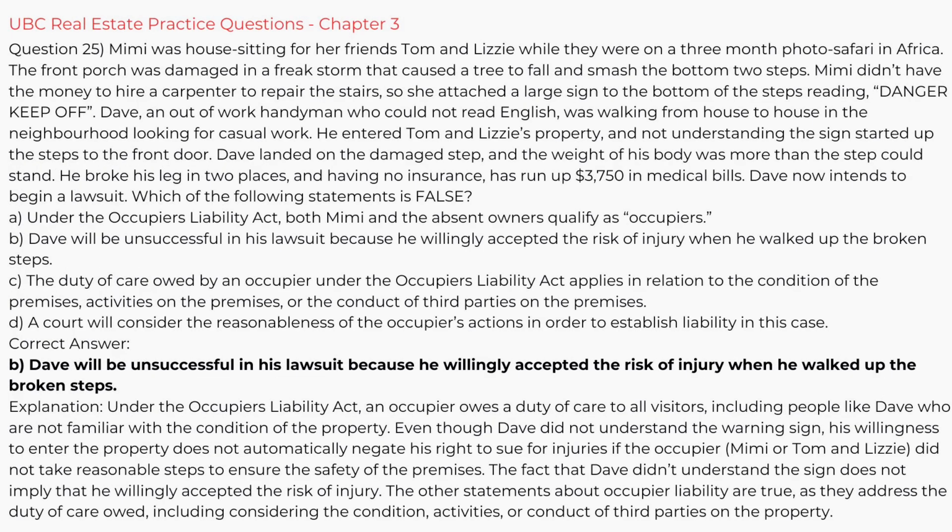UBC Real Estate Practice Questions, Chapter 3, Question 25. Mimi was house-sitting for her friends Tom and Lizzie while they were on a 3-month photo safari in Africa. The front porch was damaged in a freak storm that caused a tree to fall and smash the bottom 2 steps. Mimi didn't have the money to hire a carpenter to repair the stairs, so she attached a large sign to the bottom of the steps reading, "Danger, keep off."